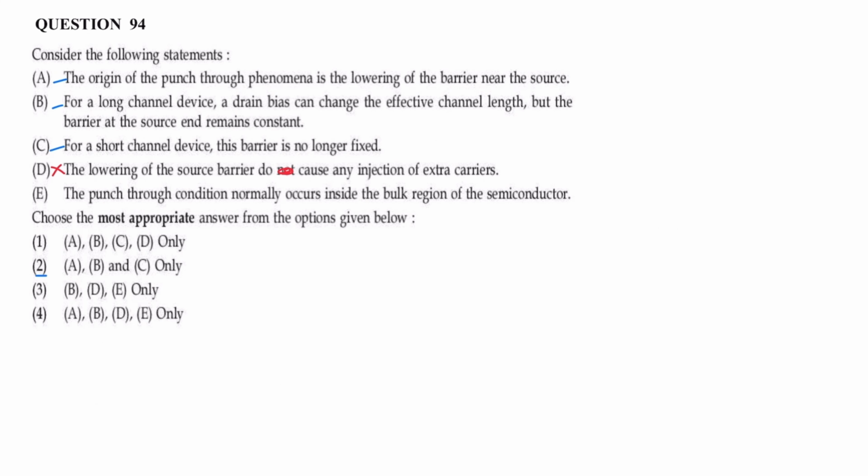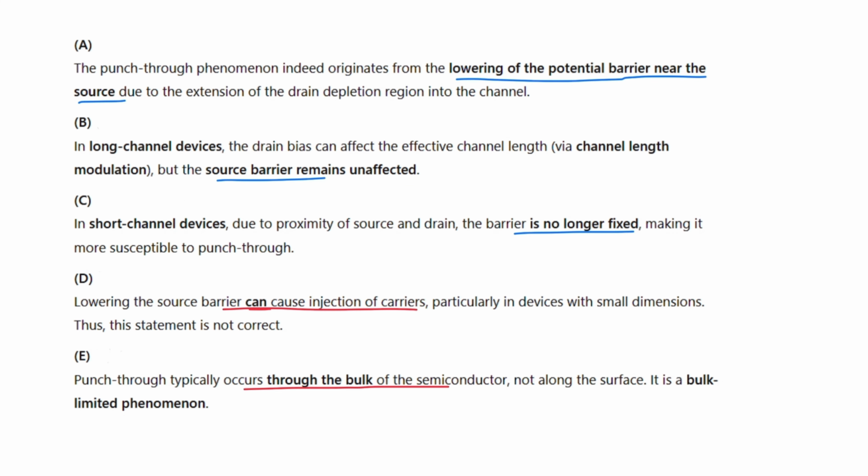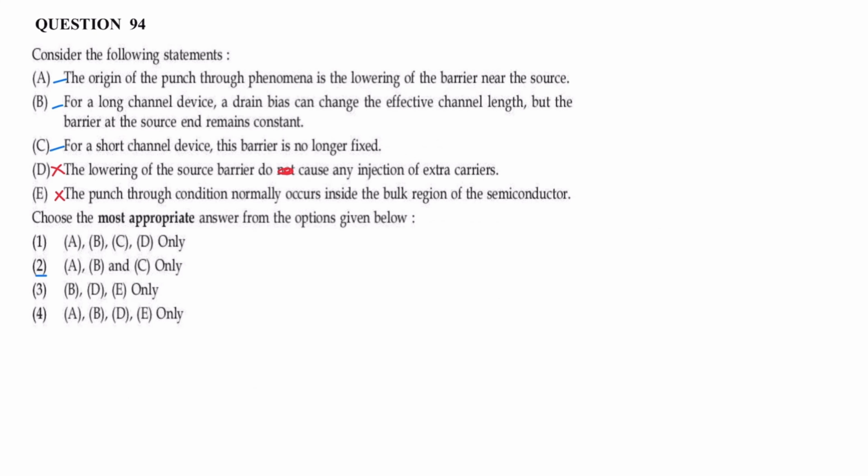Statement E, the punch through condition normally occurs inside the bulk region of semiconductor. The punch through condition typically occurs through the bulk of the semiconductor, not along the surface or inside. So the correct answer is option 2. A, B, C statements are correct.